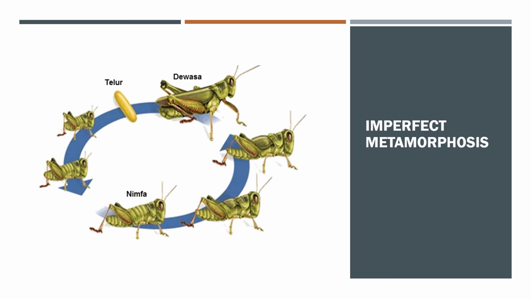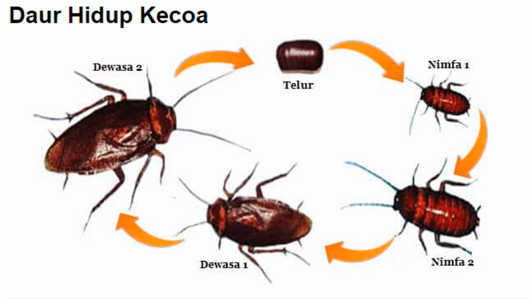Look at this animal. Do you know what animal this is? Cricket. Yes, that's correct. It starts with the egg, then the egg hatches into the nymph, the smallest one, and the nymph becomes the adult. This is imperfect metamorphosis.